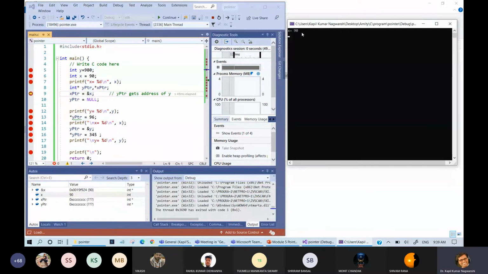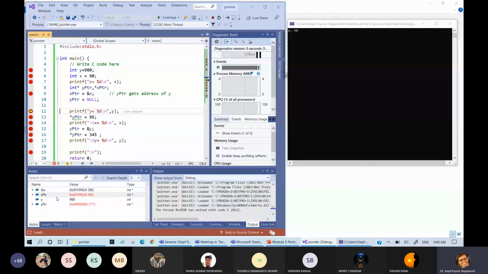So in this screen, you can see that value of x is 90 and it is printed, and this is due to this particular statement. Now it has executed this, and now it is moved to this particular thing. So here you can see that x pointer is pointing to x and y pointer is pointing to null. So initially when we declare the pointer, it will automatically point to a null value. So this 0xccc means, always whenever I am running the program in Visual Studio, it is pointing to 0, means null character.